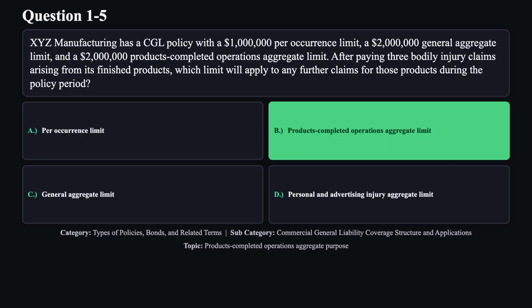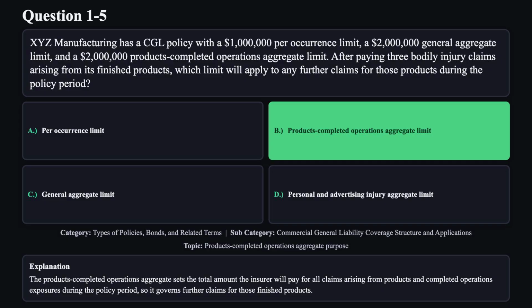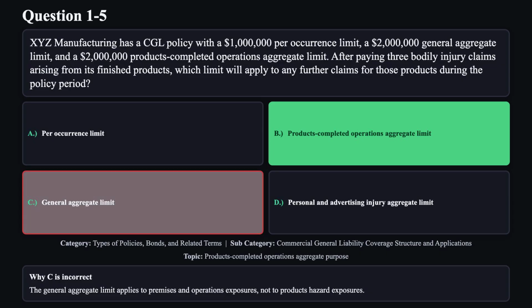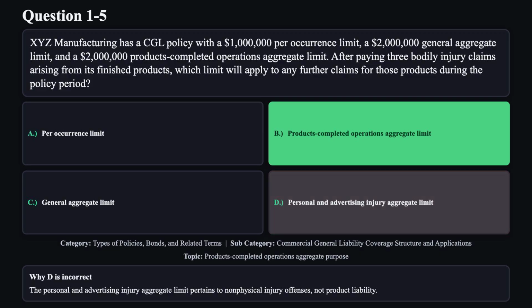The correct answer is B. The products completed operations aggregate sets the total amount the insurer will pay for all claims arising from products and completed operations exposures during the policy period, so it governs further claims for those finished products. Reason A is not correct. The per occurrence limit caps each individual claim but does not apply to cumulative claims for finished products. Reason C is not correct. The general aggregate limit applies to premises and operations exposures, not to products hazard exposures. Reason D is not correct. The personal and advertising injury aggregate limit pertains to non-physical injury offenses, not product liability.